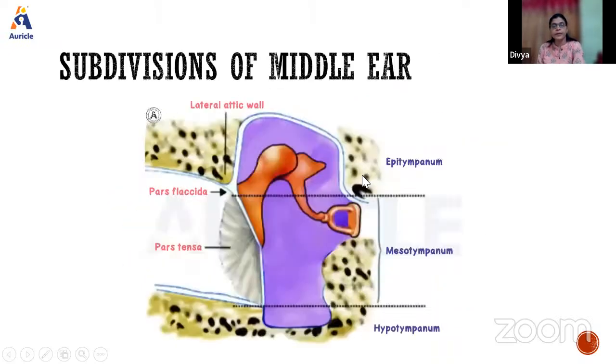Right, so next is subdivisions. We divide this using the tympanic membrane. The tympanic membrane divides this middle ear into 3 areas. So how do we divide that? The portion of the middle ear cavity above the tympanic membrane we call the epitympanum. Opposite to the tympanic membrane, we call it the mesotympanum, and below that, we call it the hypotympanum.